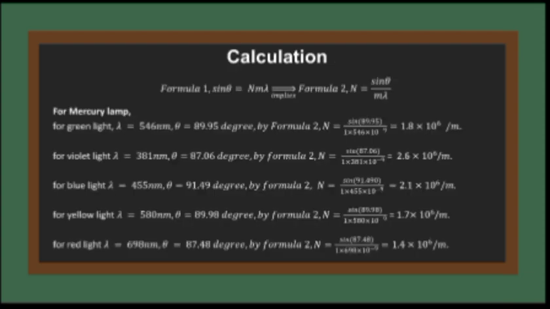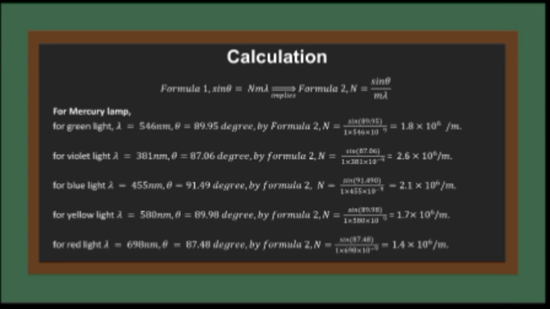Okay, so coming to the calculation part, this is all about the calculation that we performed for the experiment. As you can see here, the formulas that we used for doing the calculations. First one is sin theta equals n m lambda. This implies formula 2, n equals sin theta by m lambda. So here the calculations are for the mercury lamp.